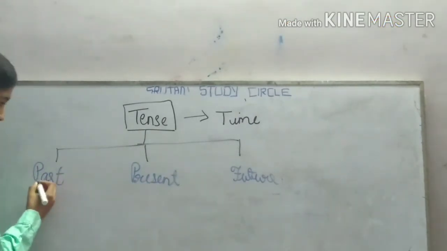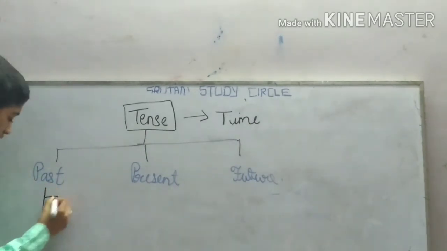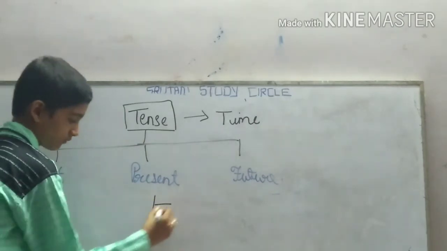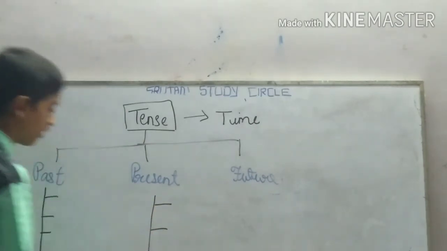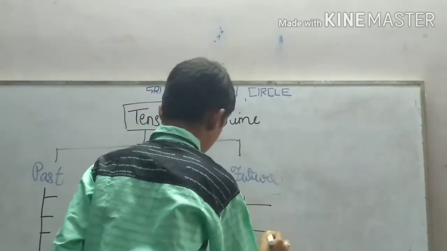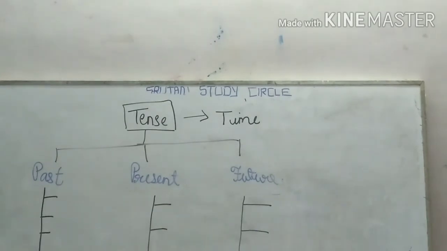And this past, present and future has again 4 sons. All 3 have 4 sons, which have been named the same: the elder same, the second same, third same and the fourth same.